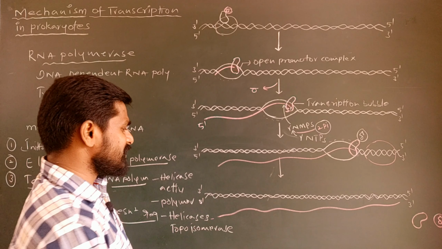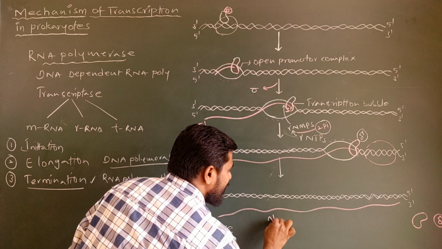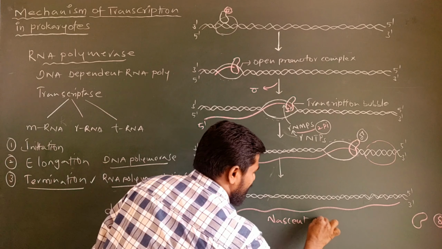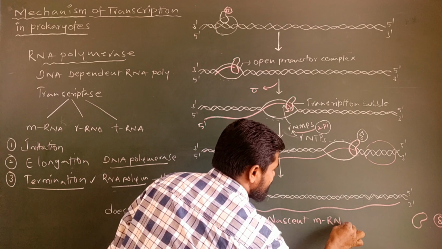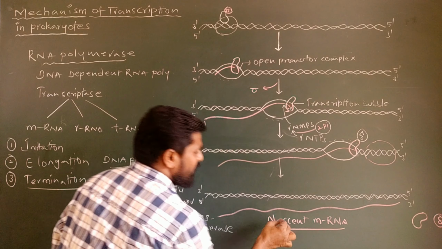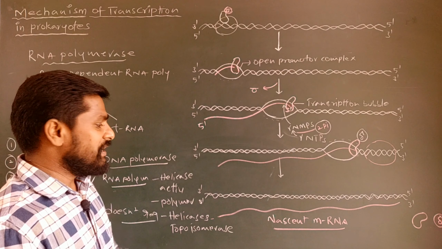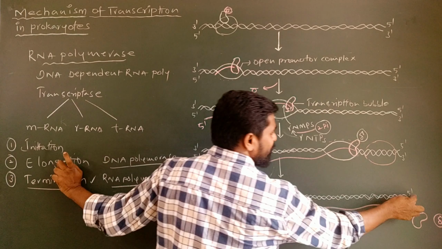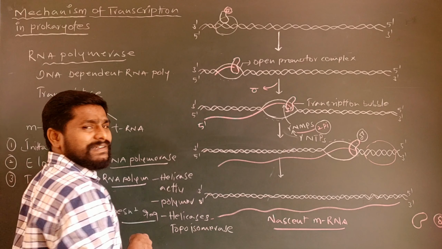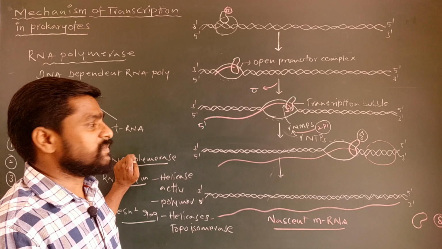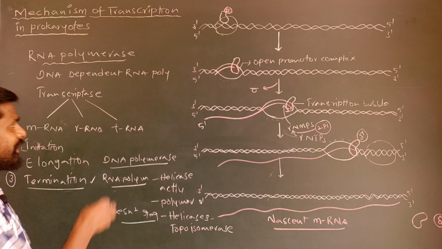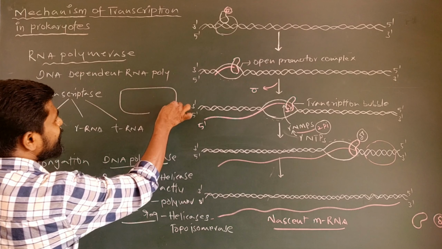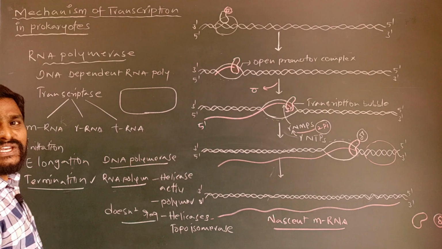Thereby what happens? A nascent mRNA or RNA transcript is formed after this transcription, which is complementary to the template of 3' to 5' polarity of the transcriptional unit. In the case of prokaryotic transcription, the prokaryotes, you know very well, don't have any nucleus.